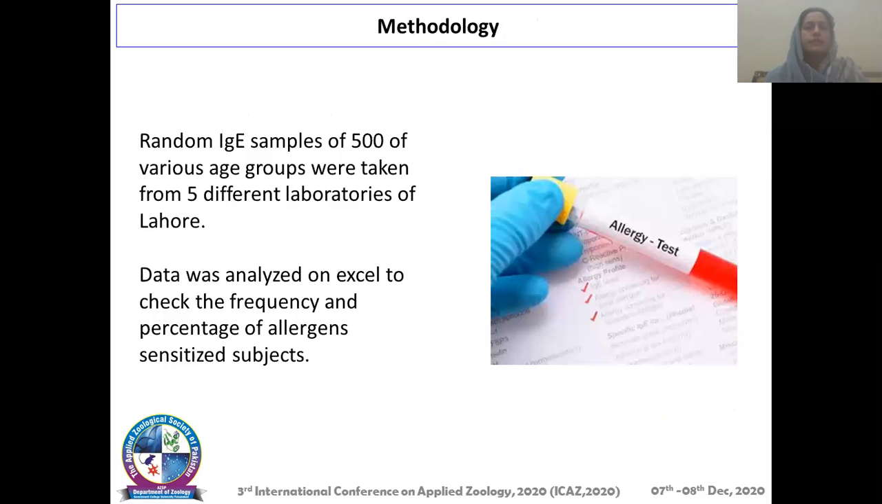For this small study, we have taken 500 subjects of various age groups from different laboratories of Lahore. Then the blood was collected and subjected to ELISA for the determination of immunoglobulin E. The data was analyzed to check the frequency and percentages of the allergen-sensitized subjects. We analyzed the frequency of subjects, whether they have aeroallergy or not.